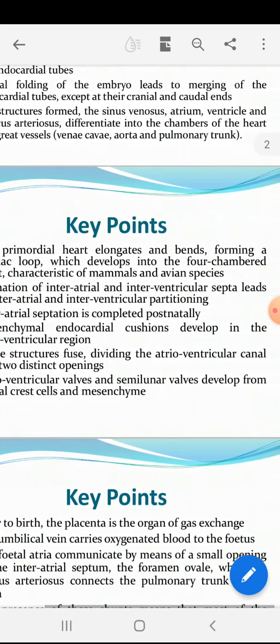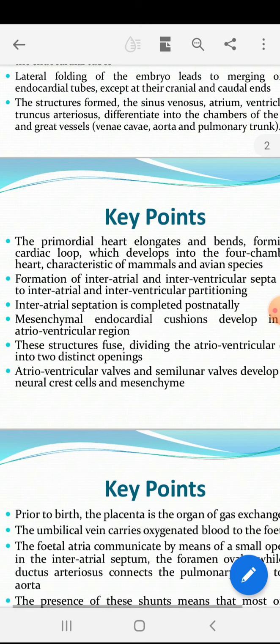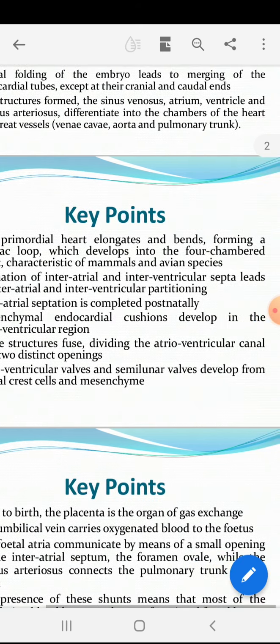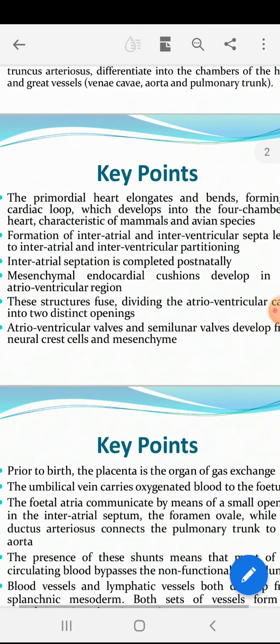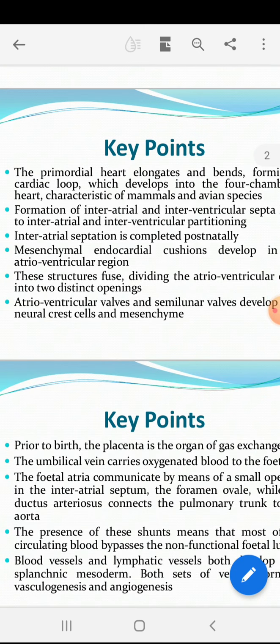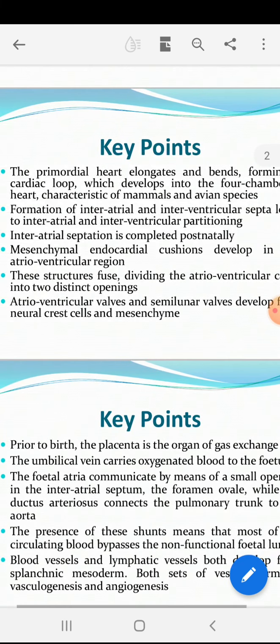Then there is a formation of interatrial and interventricular septa. Interatrial is in between two atria. Interventricular means in between two ventricles. So there is a formation of septa, and these septa separate atrium into two parts and ventricle into two parts. And the interventricular septum completes before the birth, but the interatrial septum formation, we can say, to complete the atrium, develops after birth.